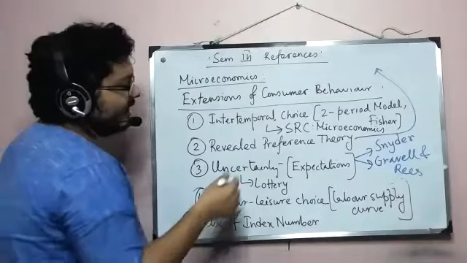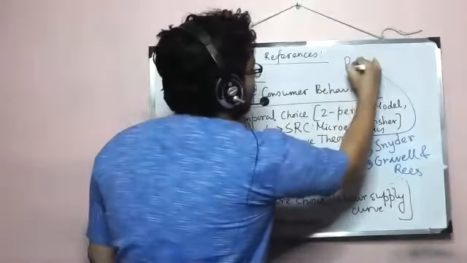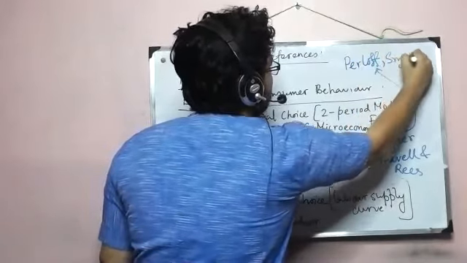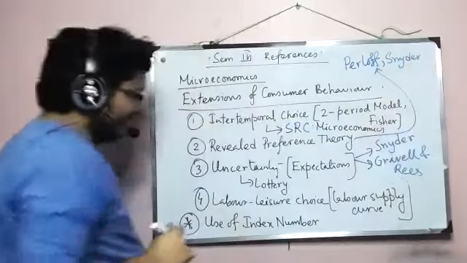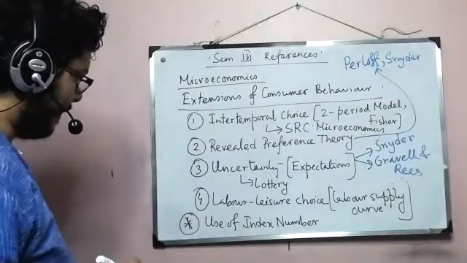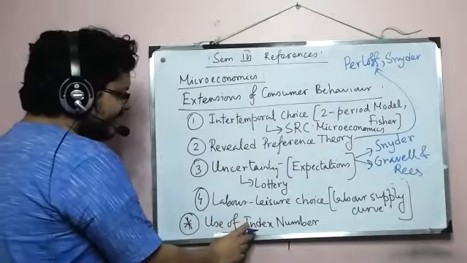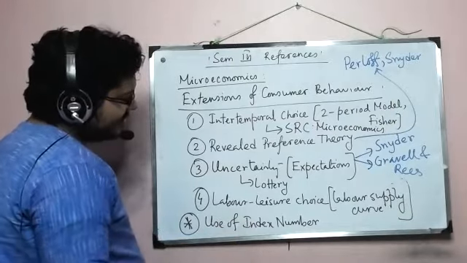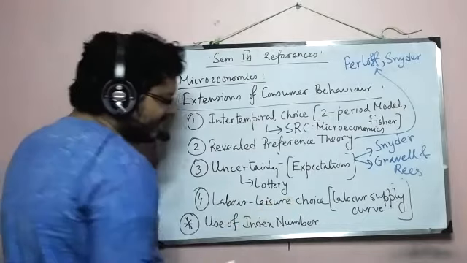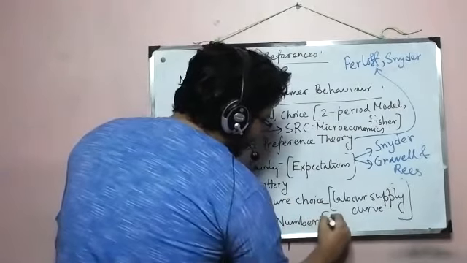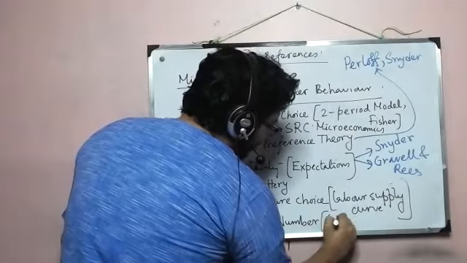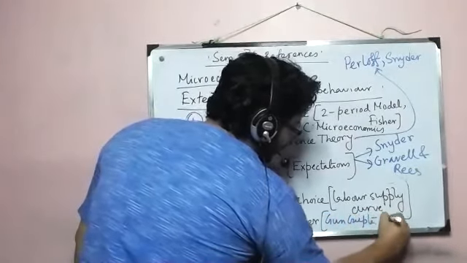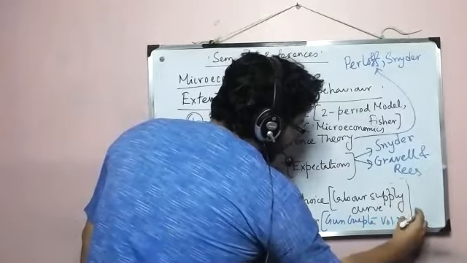Okay, so here we will have Parloff, which has good problems, and then Snyder. Okay, for index number, we will use a mix of stat books and also micro books. So in a sense I will talk about this from Gupta, volume 2, because that is what contains the index number.